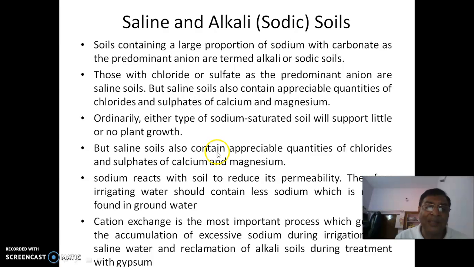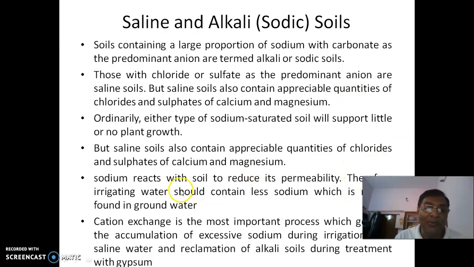But saline soils also contain appreciable quantities of chlorides and sulfates of calcium and magnesium. This is in addition to the above. Now, sodium reacts with soil to reduce its permeability. What is happening here? Sodium-containing soils completely lose permeability, which means there is no movement of water. So how can the plant extract water from it, or how can the soil be drained?